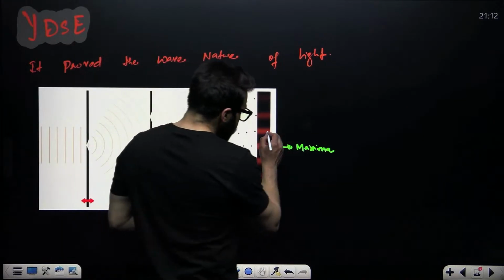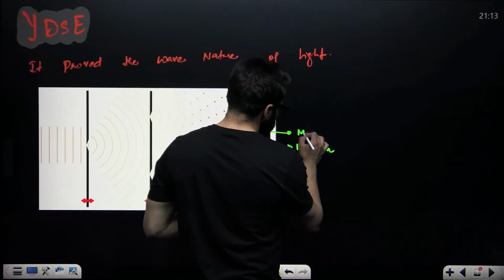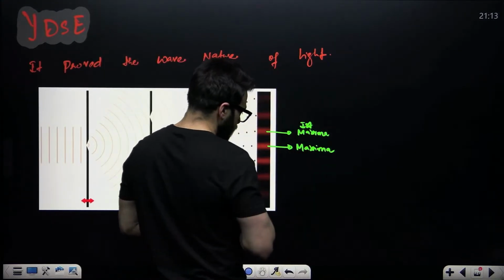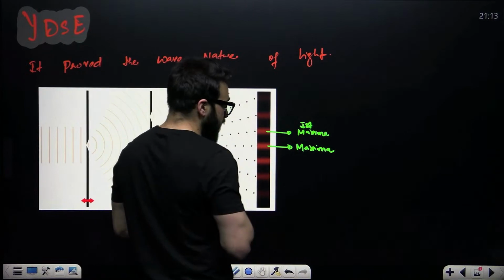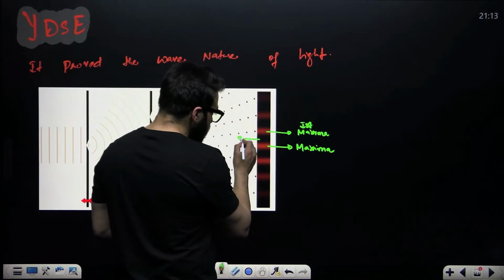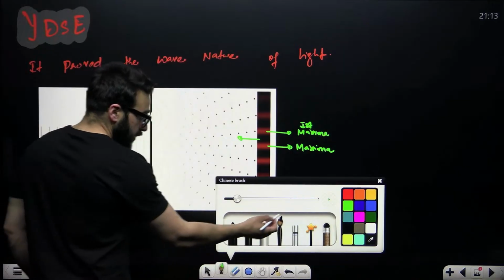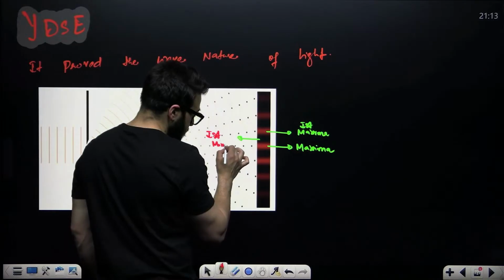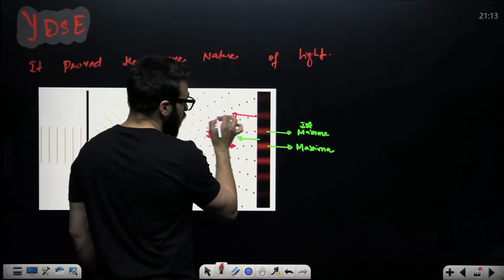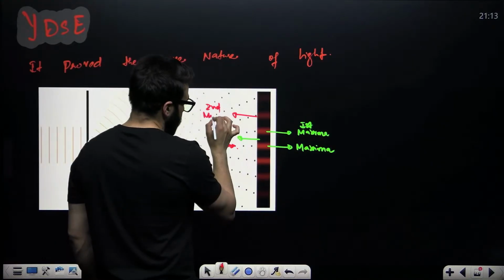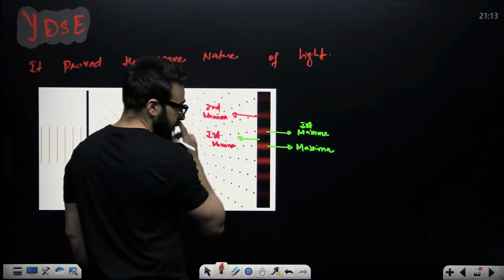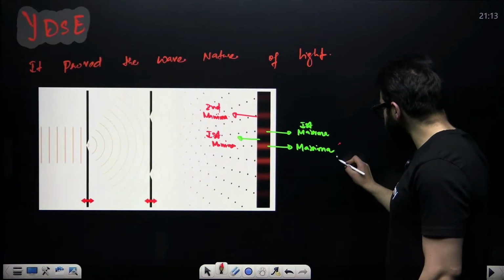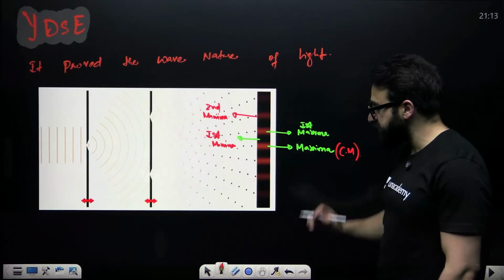Okay. And this is called first maxima, and this is called second maxima, and so on. And this is what we call minima. This is the first minima. This is what we call second minima. And my dear friends, this is maxima and this is called central maxima, which is exactly at the center.